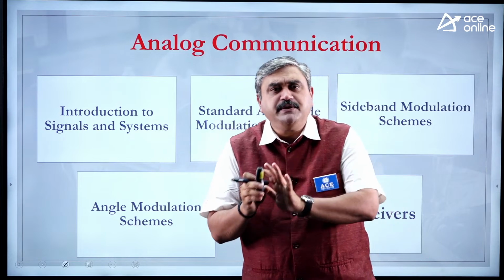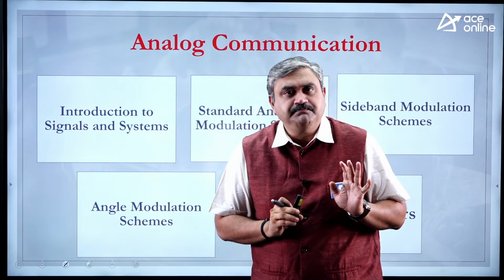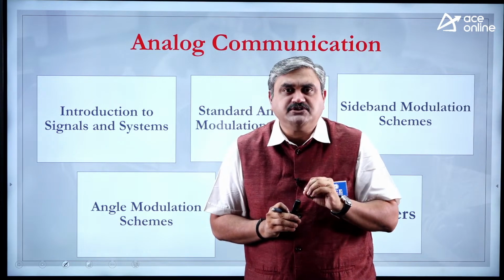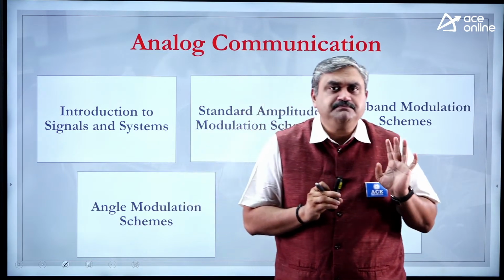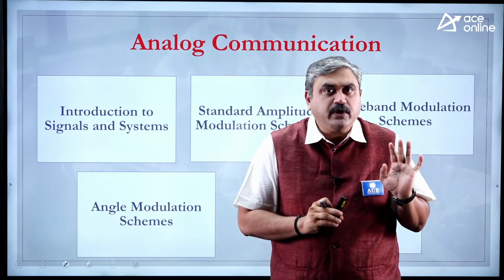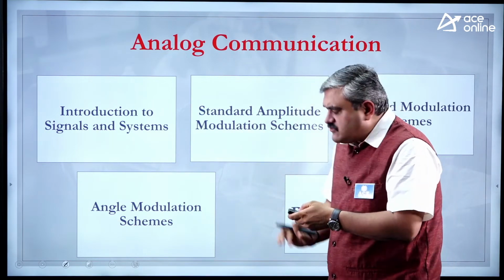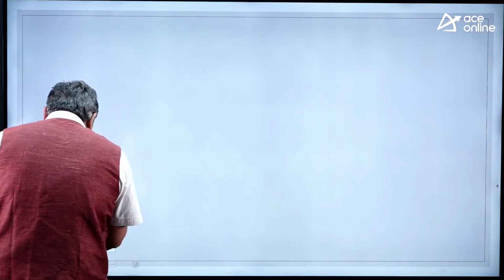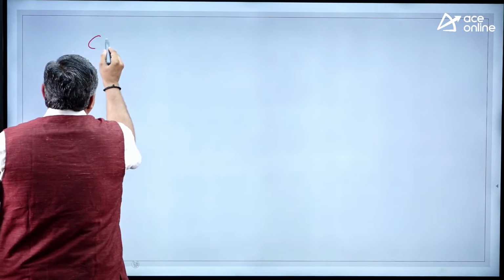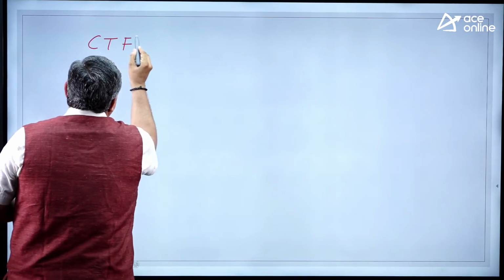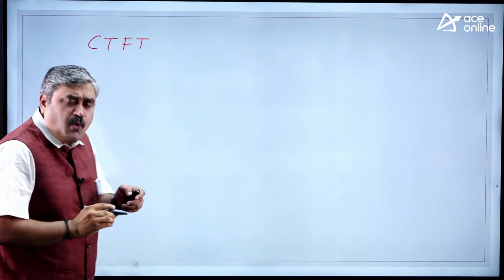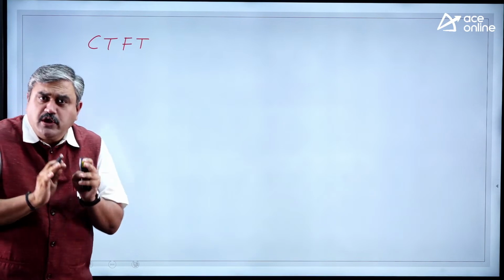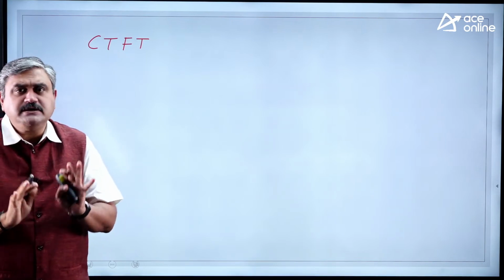Don't jump straight onto the analog communication part, because you will find it very difficult, and that too for the GATE examination, where everything is numerical. So what you are preparing in this introduction to signals and systems is continuous time Fourier transforms. What are your basic signals? What are their fundamental Fourier transforms? No need to go into much depth, you just need to know the fundamentals.